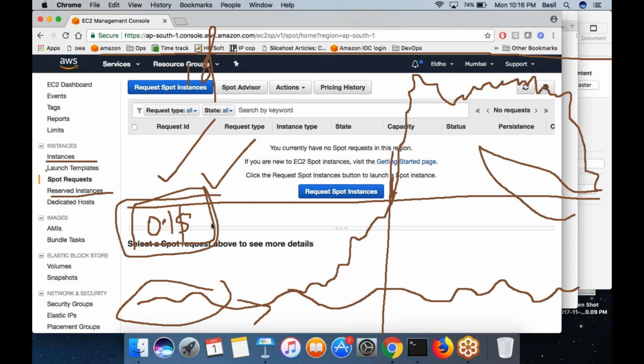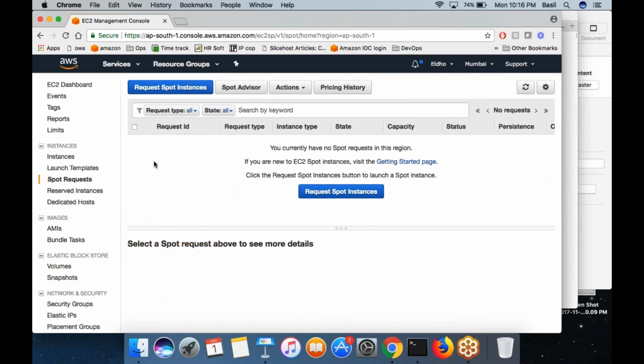But this is not the price that you are being charged, it is the spot price you are being charged. This threshold you are setting just to make sure that if this spot price ever grows beyond this point, terminate the machine immediately and I don't want to pay anymore, like that. That's what a spot instance is.